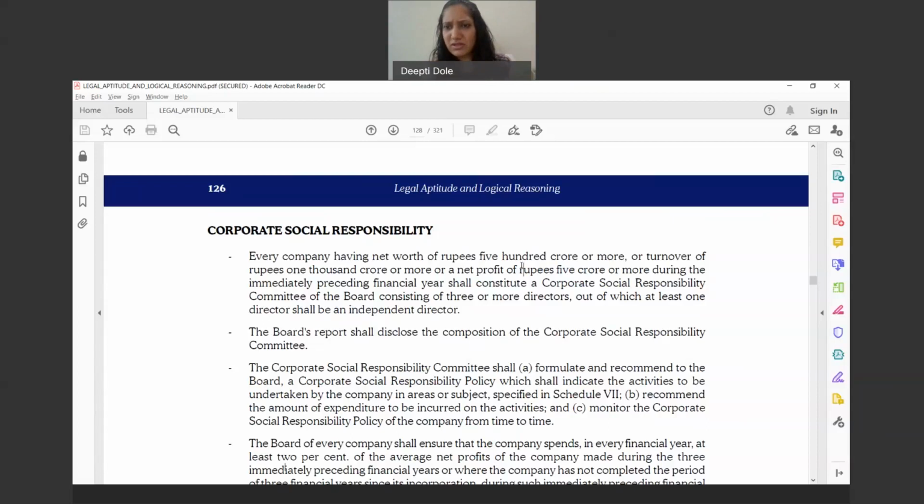Okay, is every AGM after 6 months? No, not after 6 months. It is after the closure of the financial year, within 6 months. So on 31st March the accounts get closed. Then the balance sheet and everything will be prepared, and within 6 months of the closure of the financial year, the AGM is conducted. Okay. Yes, class meetings are there, but that is not in your syllabus, so I'm not touching upon that.